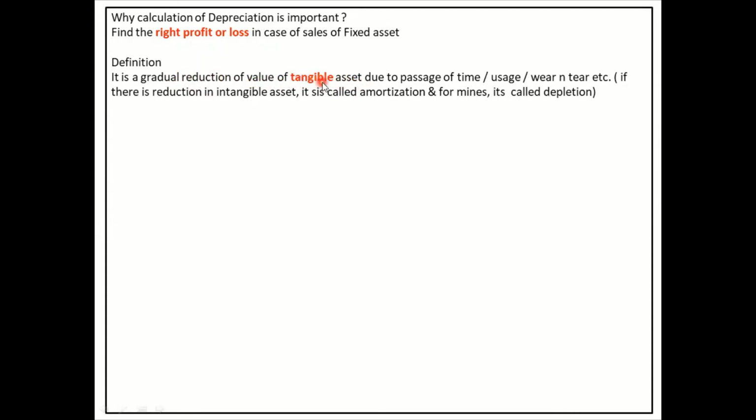And why does depreciation come into picture? Due to passage of time. Once you buy a thing, let's say you bought a new machinery for 1 lakh rupees. After 5 years, can you sell it for 1 lakh? No, because due to passage of time, it has become old. Also, because of the usage, at times you use it extensively, and after 5 years, that thing becomes completely useless. You scrap it.